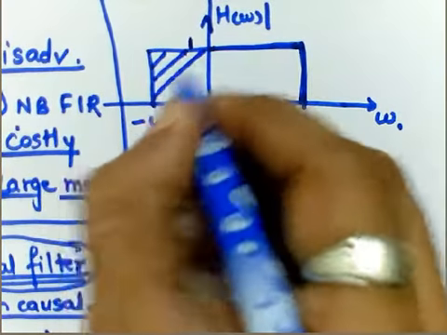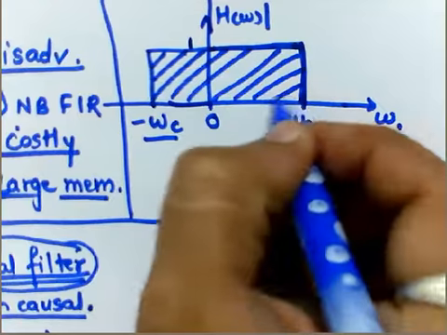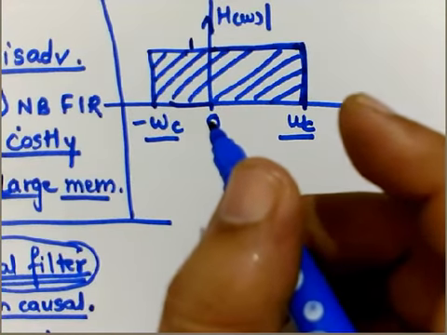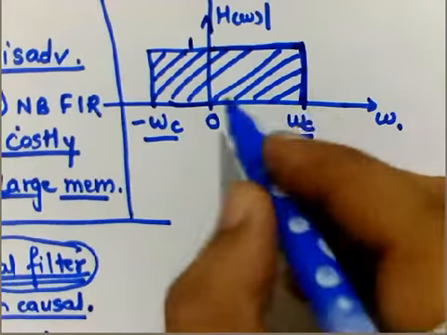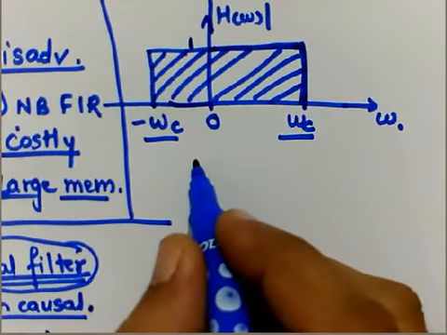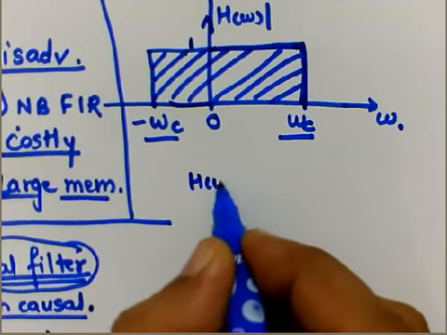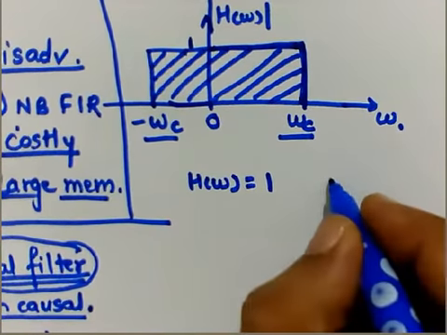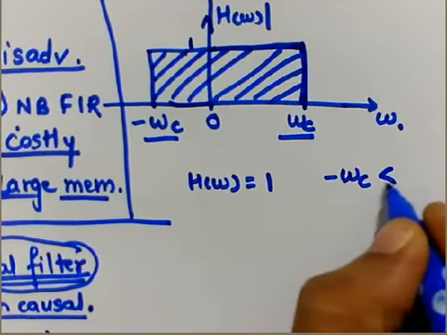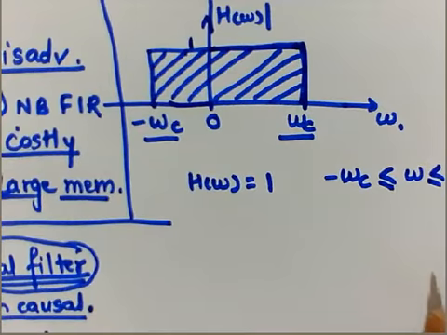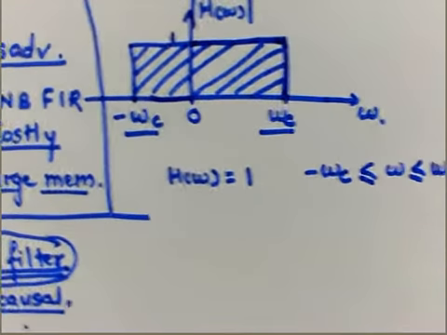So this entire band is acting as the pass band. For the ideal low pass filter, by looking at this graph, we can identify the condition for H of omega. H of omega will show the value 1 when the frequency ranges from minus omega c to plus omega c.